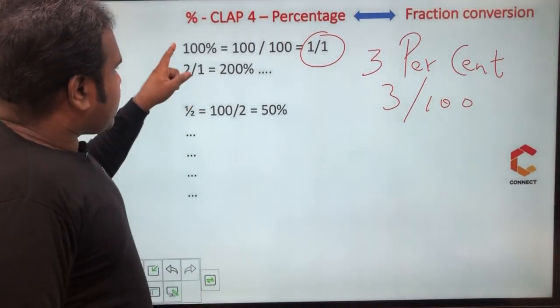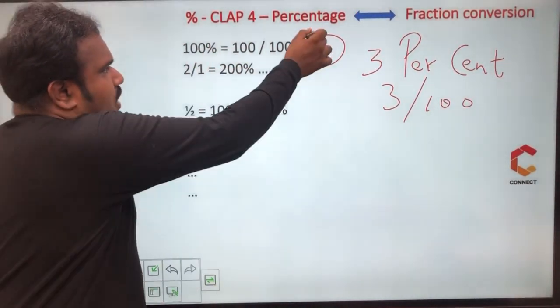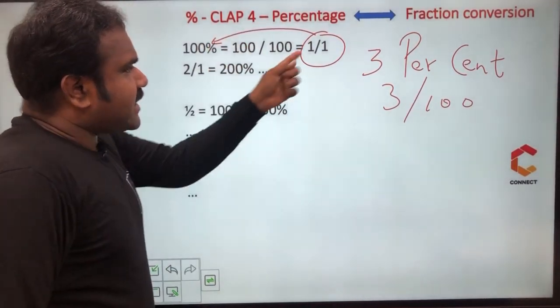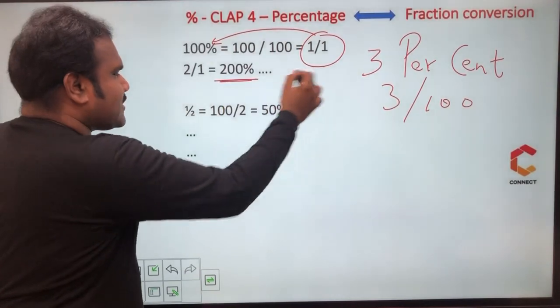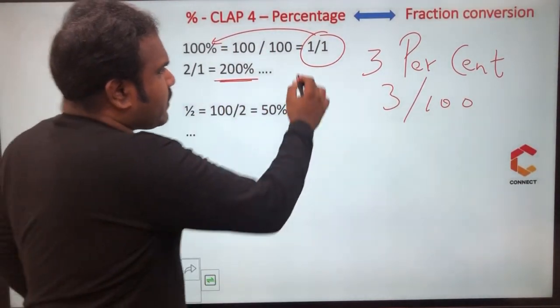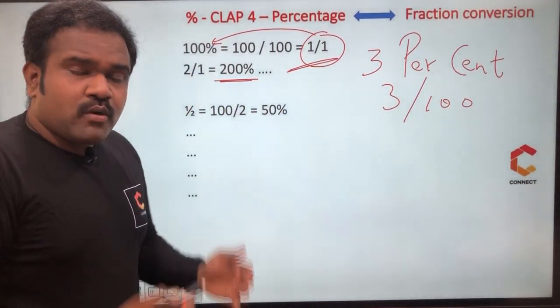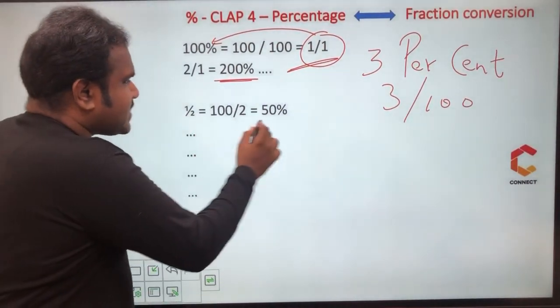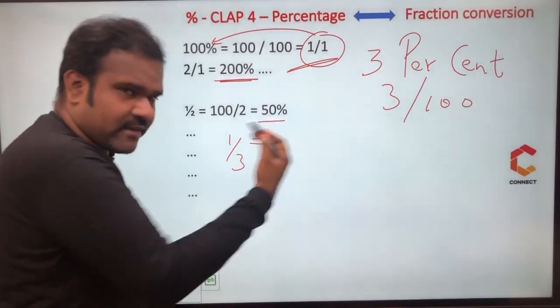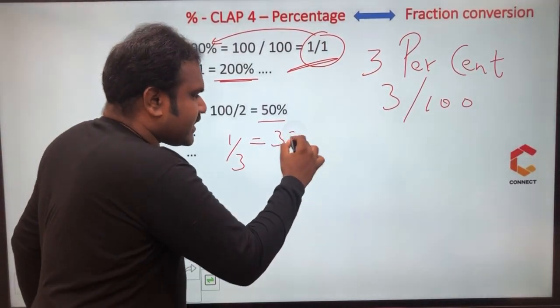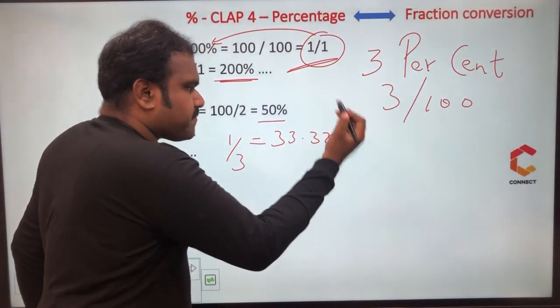So if I say 1 by 1, I can say 100%. If I say 2 by 1, multiplying by 2, 2 by 1 means 200%. Like this it goes on. So 1 by 1 is 100%. What about 1 by 2? Half means 50%. What about 1 by 3? 1 by 3 is nothing but 100 by 3. 100 by 3 means 33.33%. Like this it goes on.